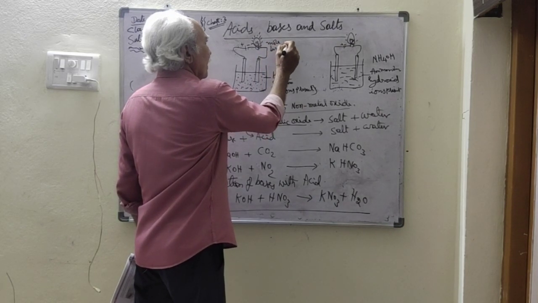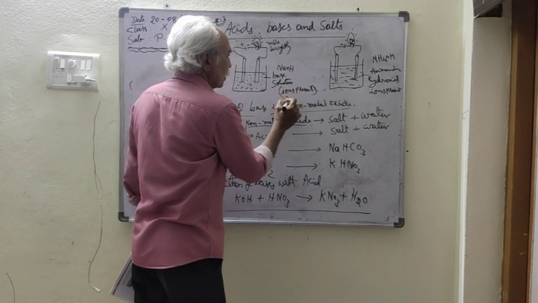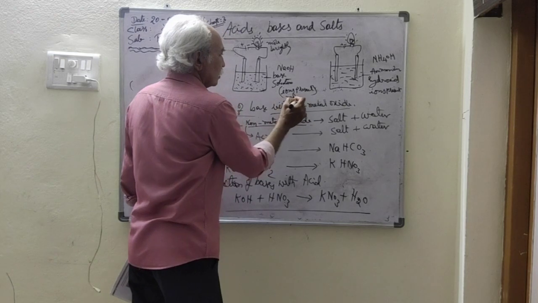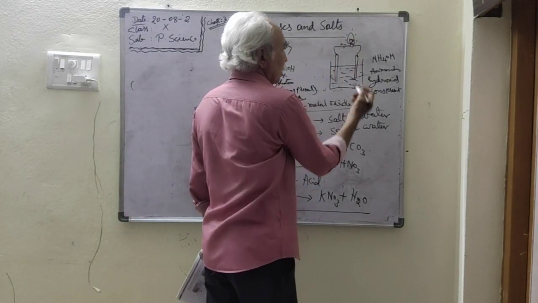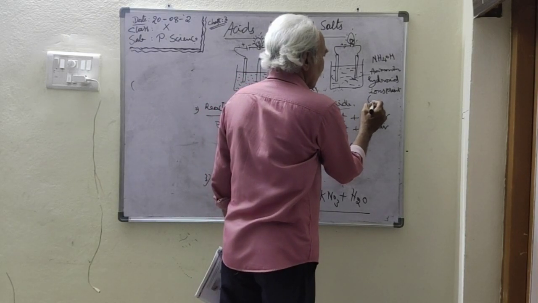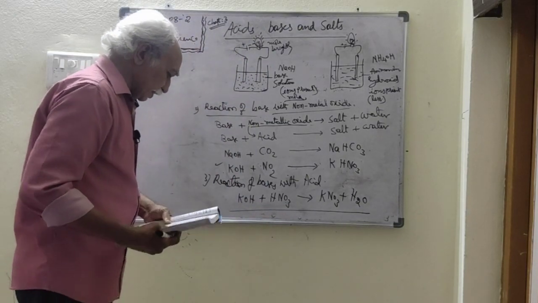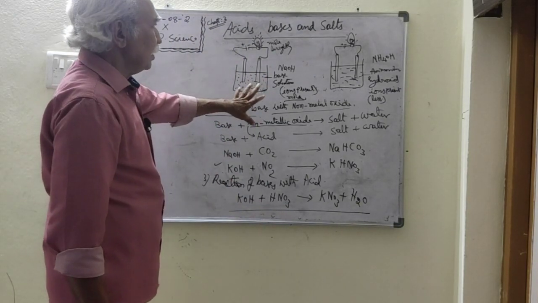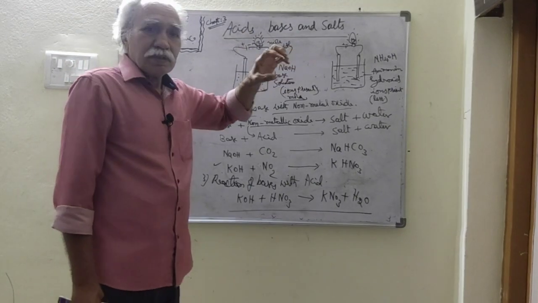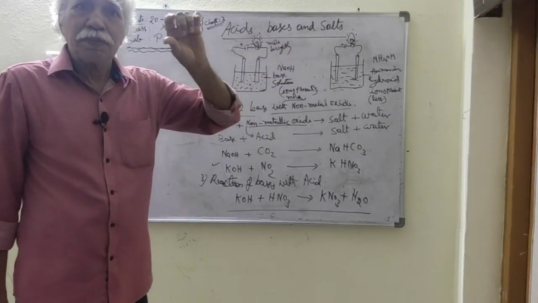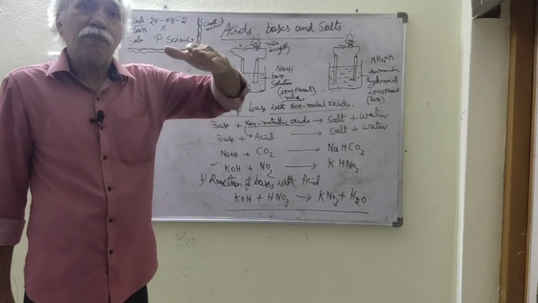Why is the bulb glowing more brightly? Because the concentration of ions present is more in number. In this other case the bulb is glowing dim because ions are present but in fewer numbers. So this also indicates that the concentration of ions is important for the brightness of the bulb, for the rate of flow of current.